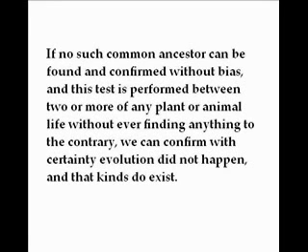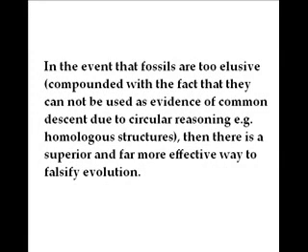If no such common ancestor can be found and confirmed without bias, and this test is performed between 2 or more of any plant or animal life without ever finding anything to the contrary, we can confirm with certainty evolution did not happen, and that kinds do exist. In the event that fossils are too elusive, compounded with the fact that they cannot be used as evidence of common descent due to circular reasoning, there is a superior and far more effective way to falsify evolution.